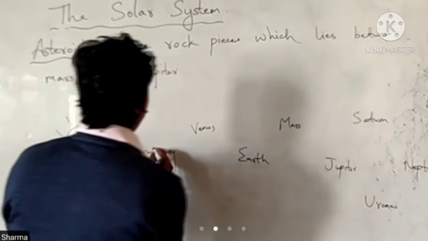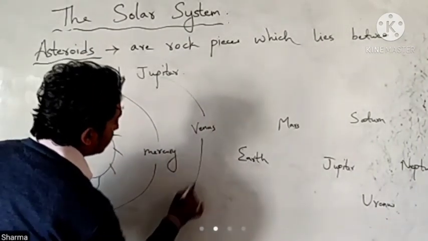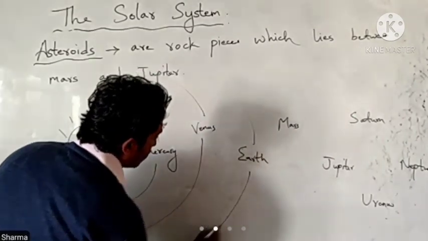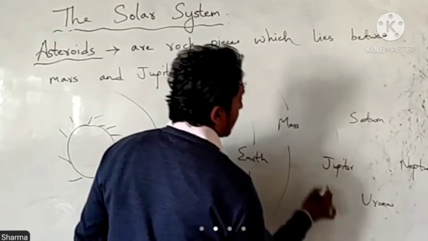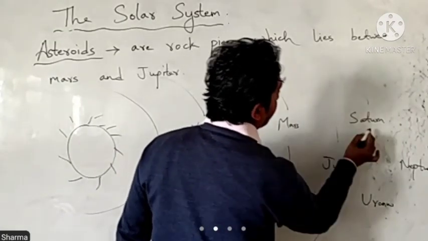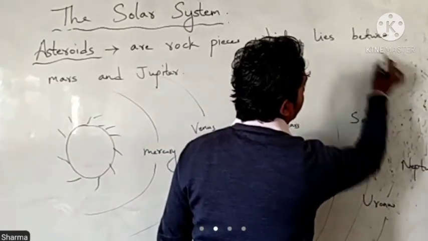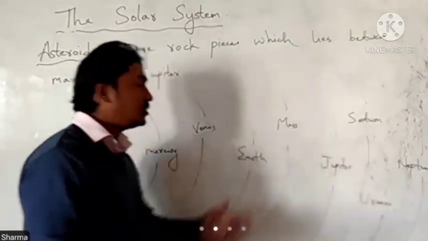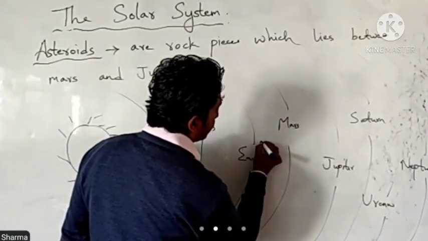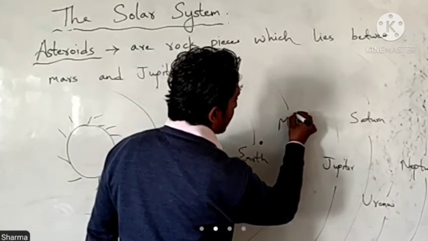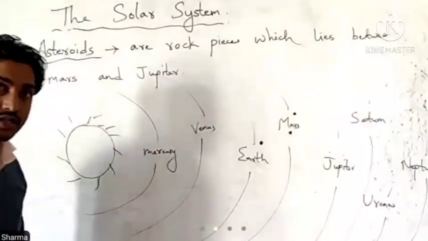They revolve round the Sun in a fixed orbit. And other celestial bodies like the Moon also revolve around the Sun.